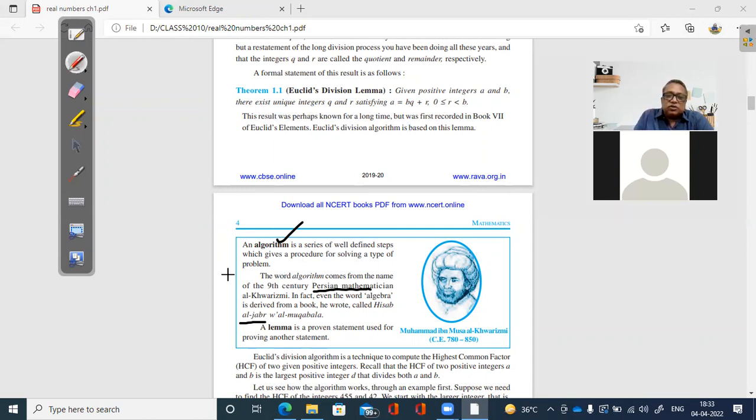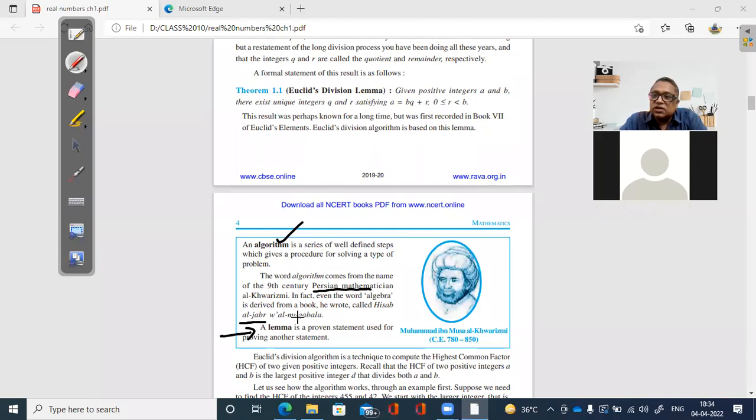And once we know what an algorithm is, we will also define what a lemma is, because as I told you, the first topic in this chapter is Euclid's division algorithm and Euclid's division lemma. So what is a lemma? A lemma is a proven statement used for proving another statement. What is the meaning of this? It's a proven statement. What are proven statements? Like Pythagoras theorem is a proved statement. Now, when you use those kinds of statements which are already proved to prove something else, that is called a lemma. So I hope the difference between algorithm and lemma is clear.